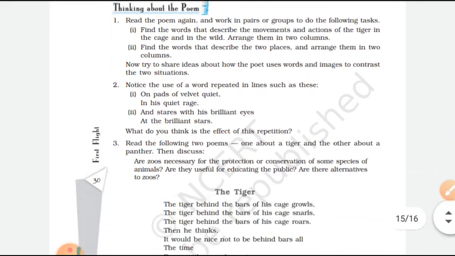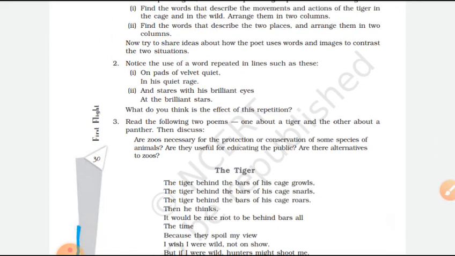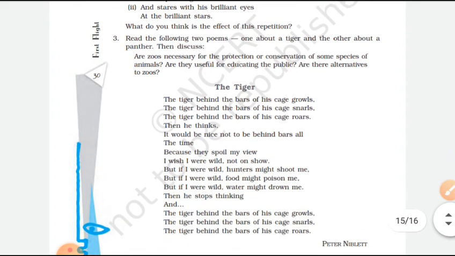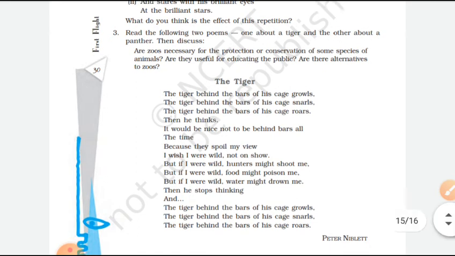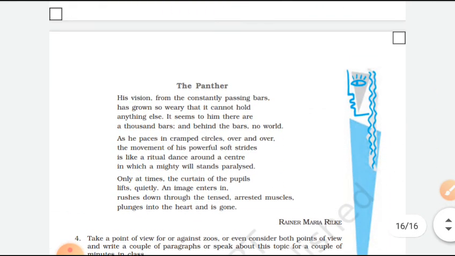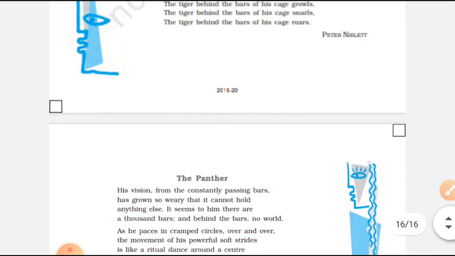Then third part, read the following two poems, one about a tiger and the other about a panther, then discuss. Now this one poem is given related to the tiger, and this second poem here you can see is related to the panther. So here you can do the comparison after reading these poems, how is the movement of the tiger, and then after reading the second poem you are able to understand how is the movement of the panther.